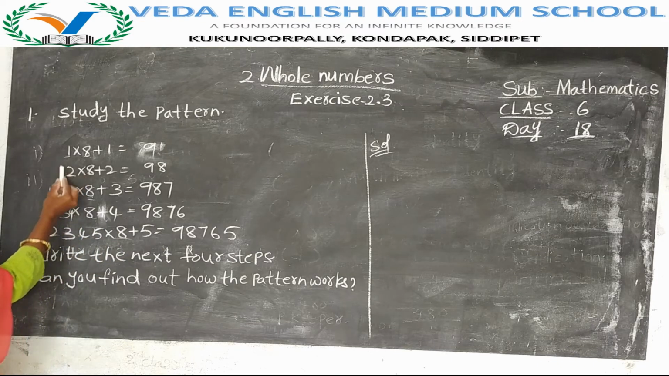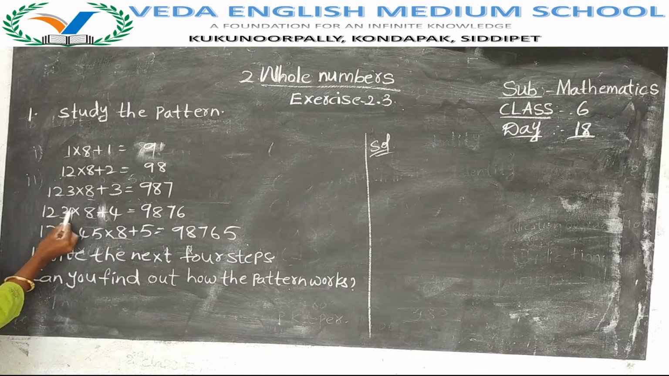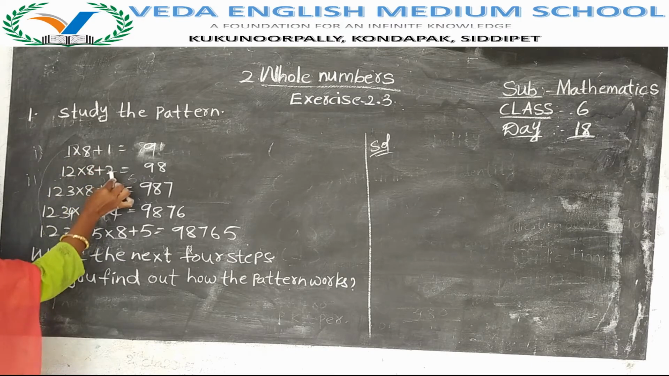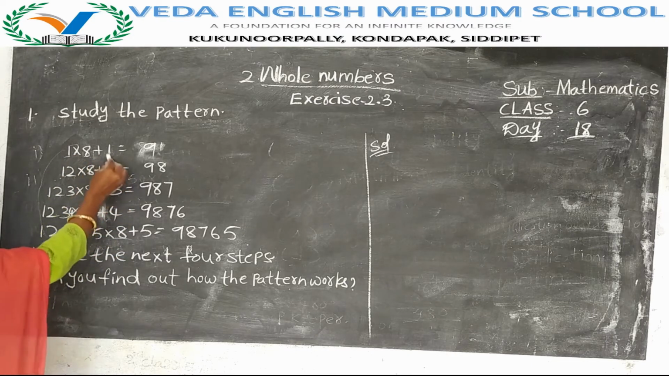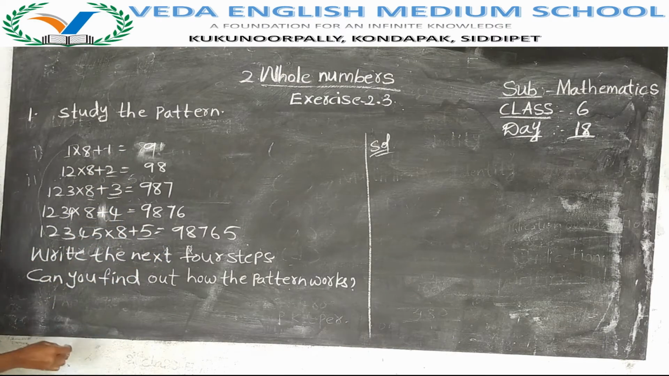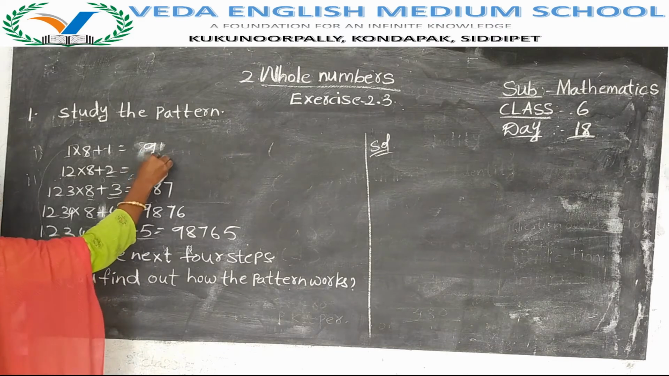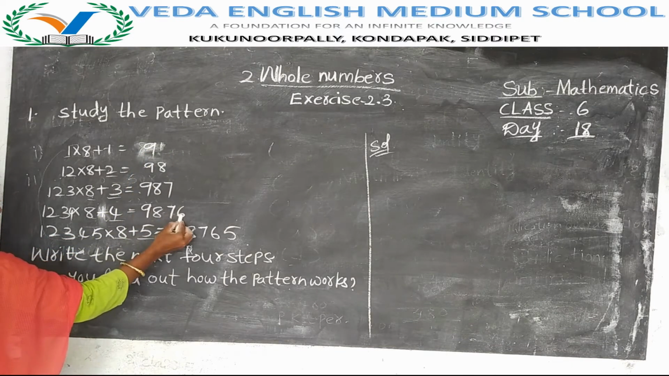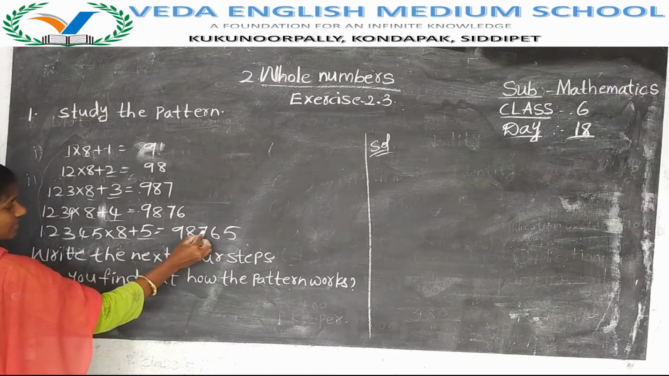But here 1, 12, 123, 1234, 12345. Here only the numbers are changing. Here 1 2 3 4 5, 1 2 3 4 5, here also the numbers are changing. Now observe here. Here we got only 9. Then here 98, and 89, 789, 6789, 56789.